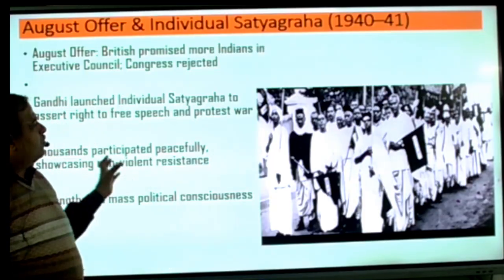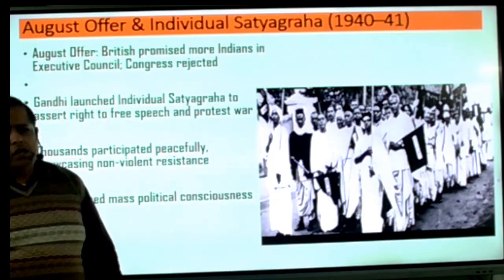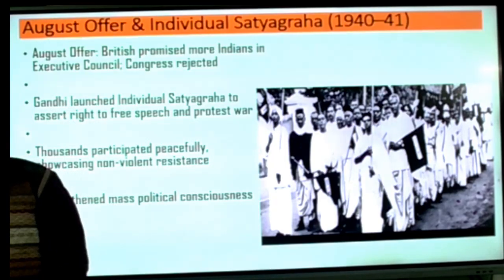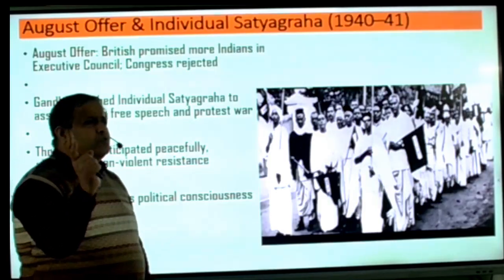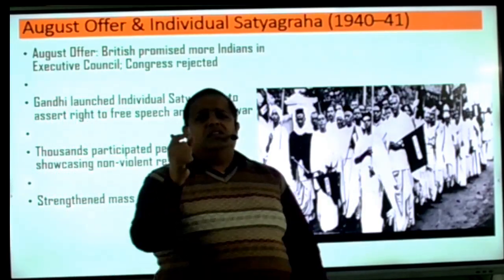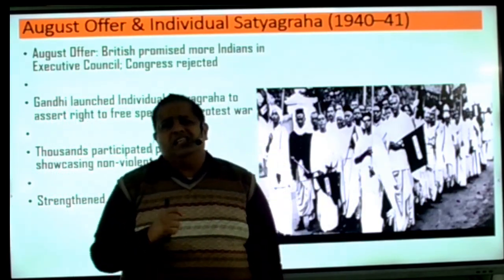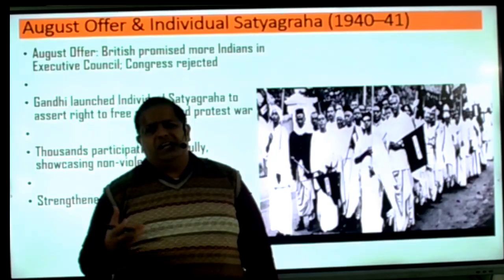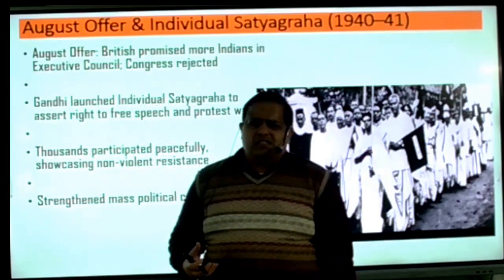These kinds of things were said by the August proposal, but Congress was not happy with it. But I have to remember one thing also. This August proposal was sent by Lord Linlithgow. So this is the last thing done by Lord Linlithgow to get the support of Congress, but he failed.